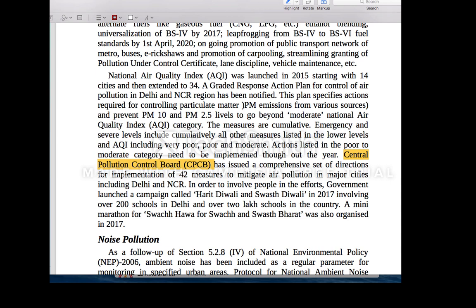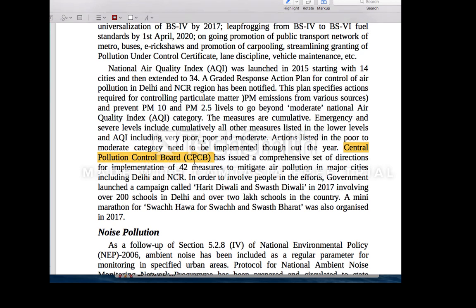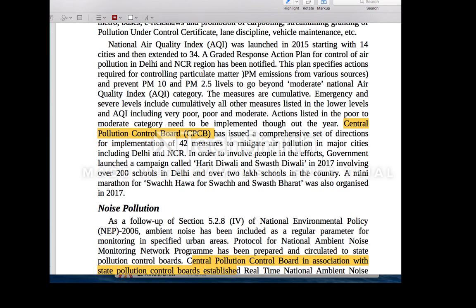In the same way, there is the National Clean Air Programme. This program is generally taken up in the 102 non-attainment cities. What are non-attainment cities? We have released national air quality standards that are monitored for 5 years. If a city's particulate matter condition is very poor, then it is considered a non-attainment city, and these cities come under the National Clean Air Programme, which has 2017 as the benchmark, and within 5 years, by 2024, they have to bring down this particulate matter. Various ministries are involved, there is no legal backing, and every city has its own unique program.